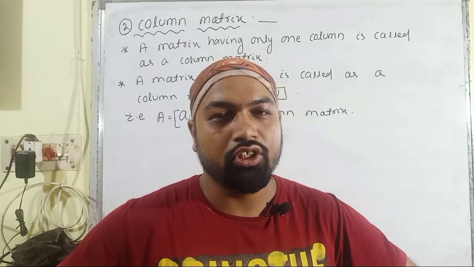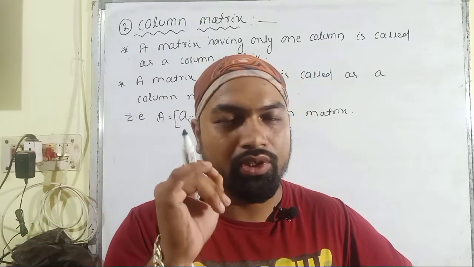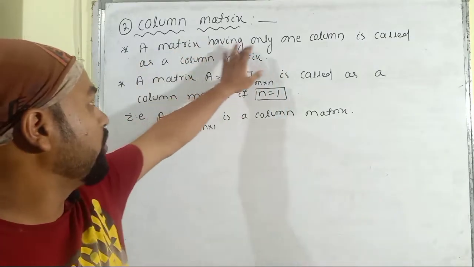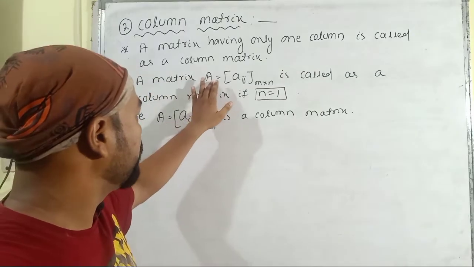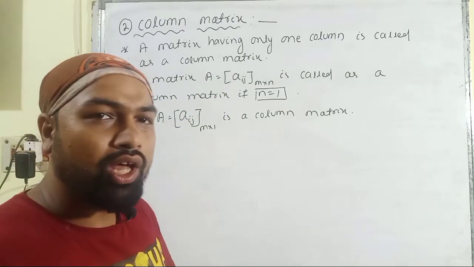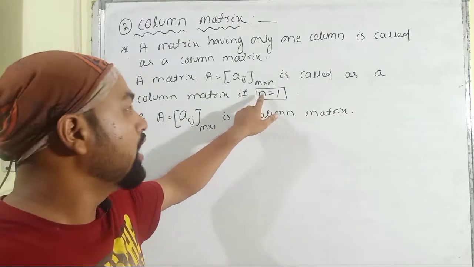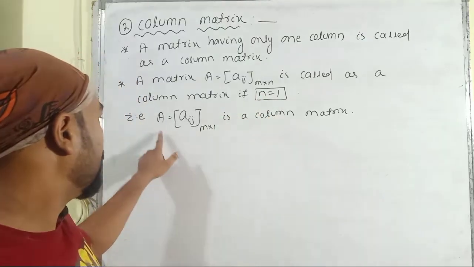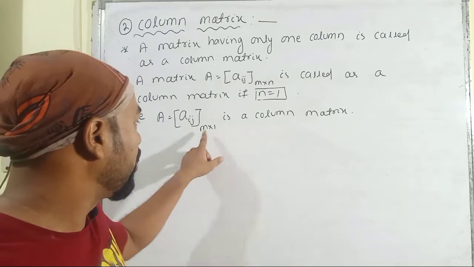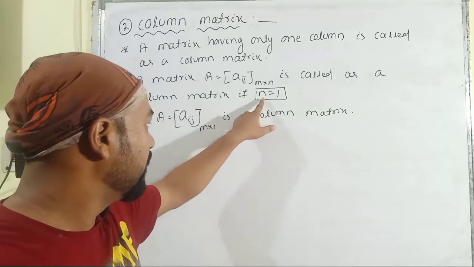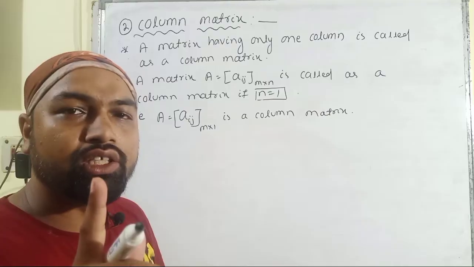The second type of matrix is called the column matrix. A column matrix is a matrix which contains a single column, that means one column. A matrix having only one column is called a column matrix. In the compact form, a matrix A is equal to Aij having order m cross n is called a column matrix if the number of columns, here n, is equal to 1. Then the matrix A is equal to Aij of the order m cross 1, because in place of n, as it is a column matrix, we can directly put the value of n equal to 1.